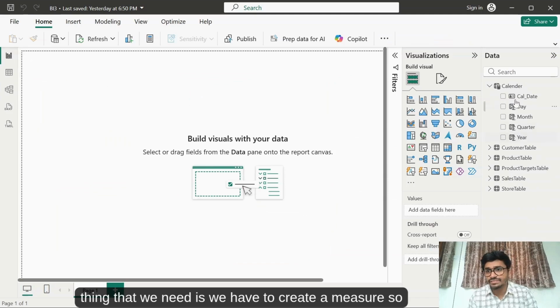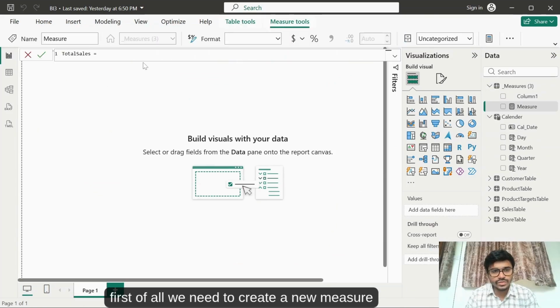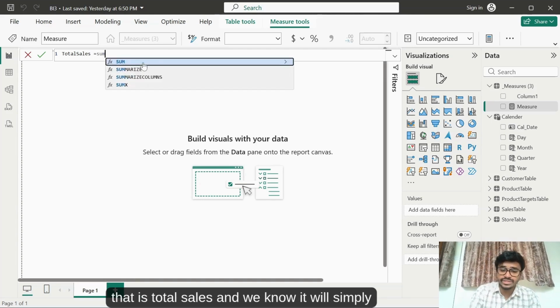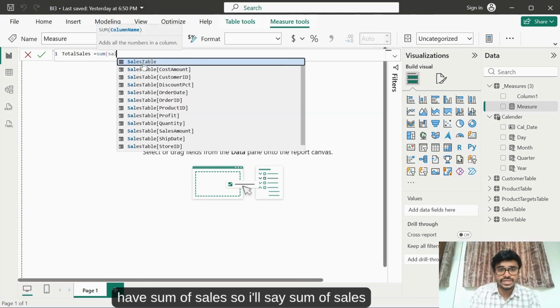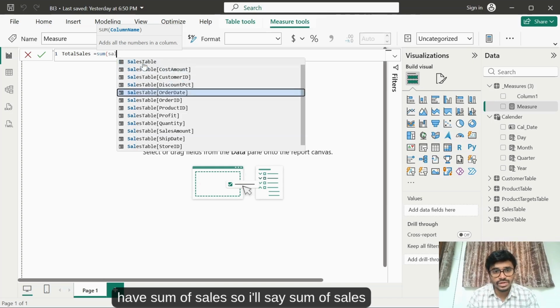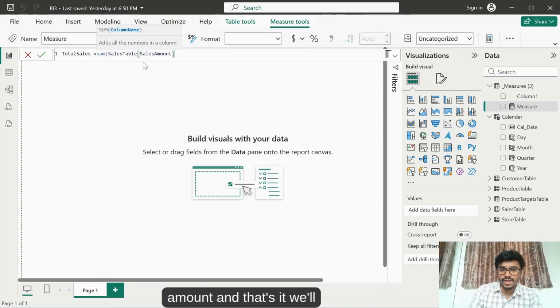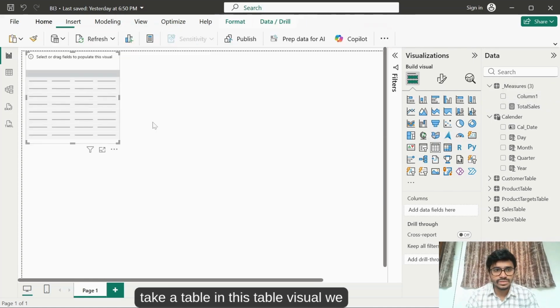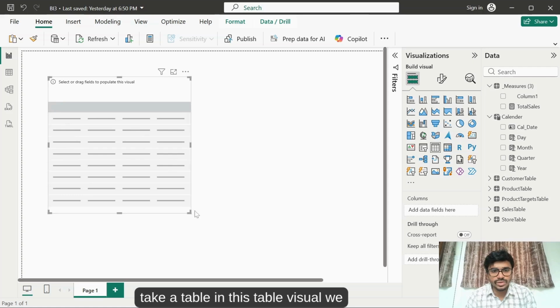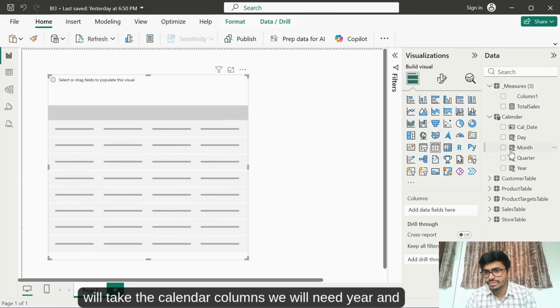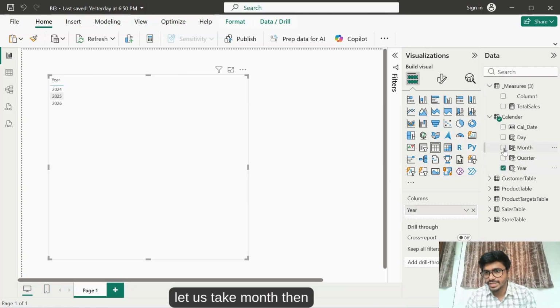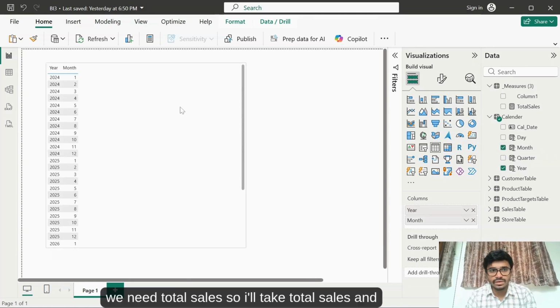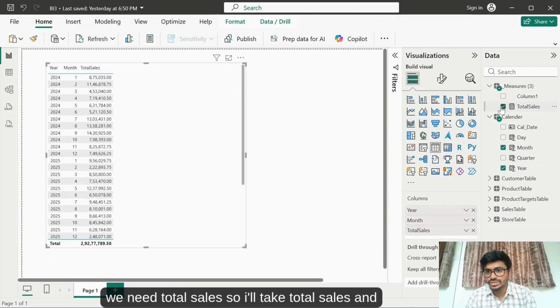First thing that we need is we have to create a measure. So first of all, we need to create a new measure, that is Total Sales, and we know it will simply have sum of sales. So I'll say sum of sales amount, and that's it. We'll take a table. In this table visual, we will take the calendar columns. We will need year, and let us take month. Then we need total sales. So I'll take total sales, and we can see the month-wise sales is there.